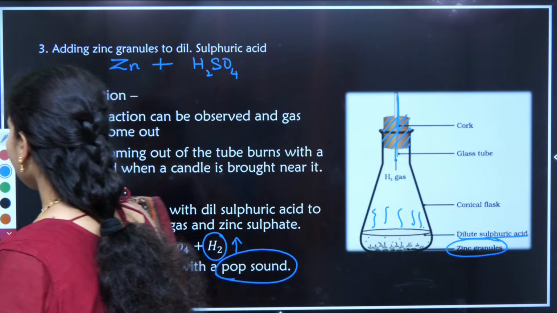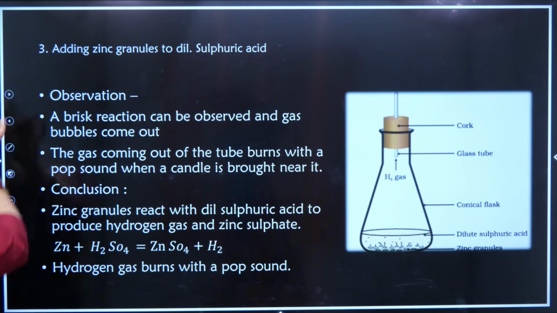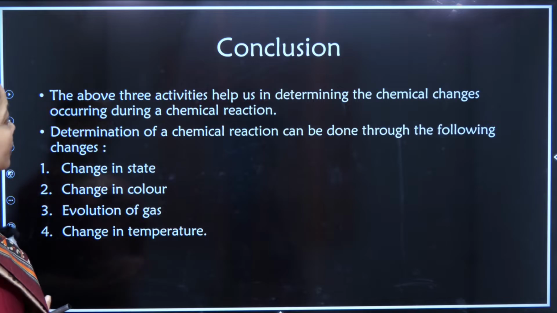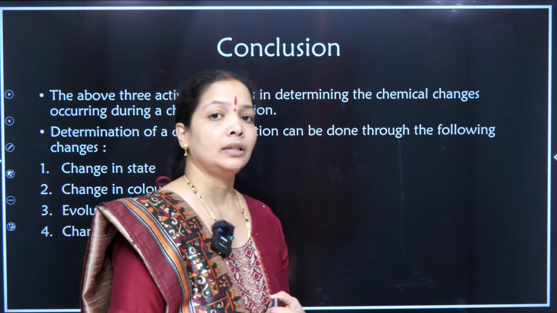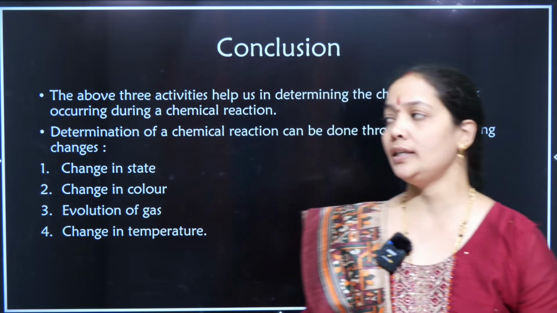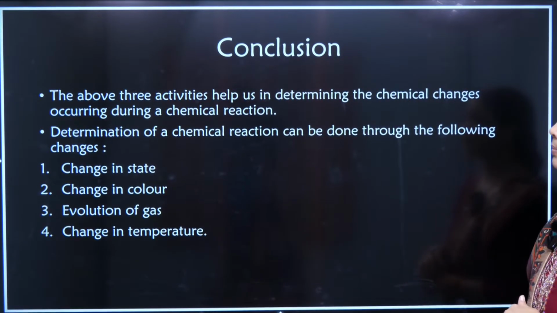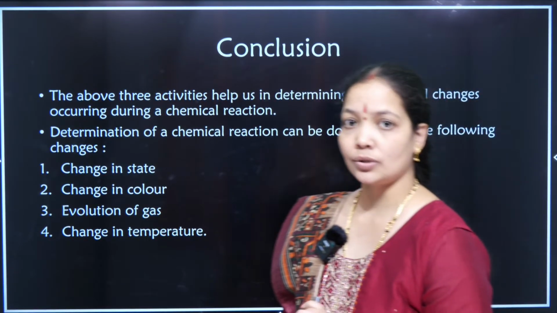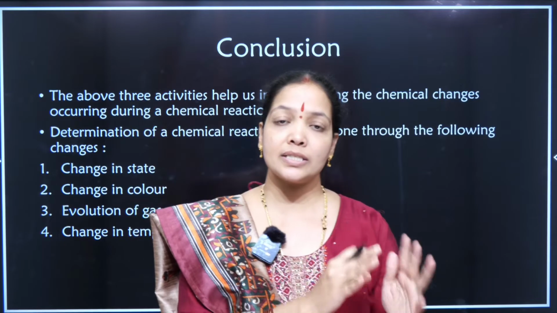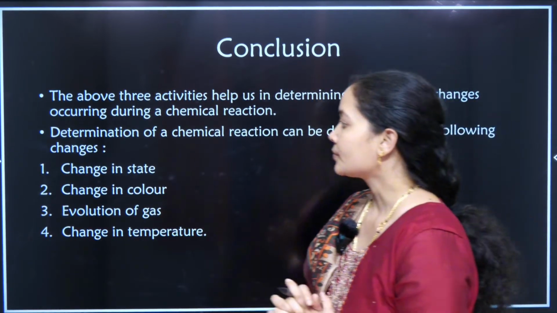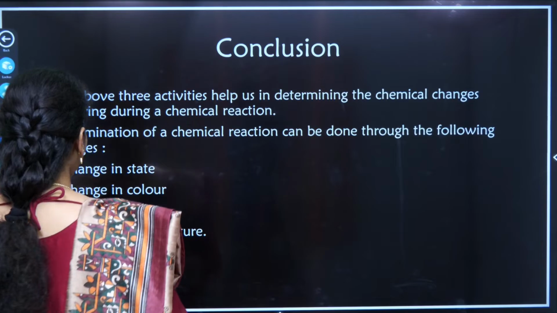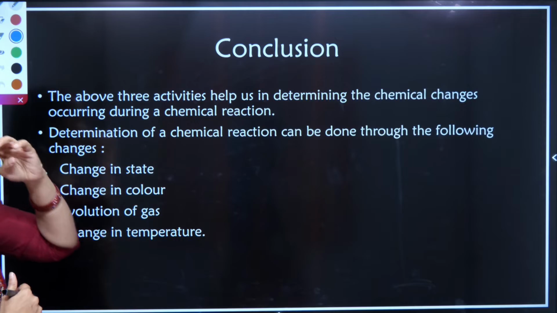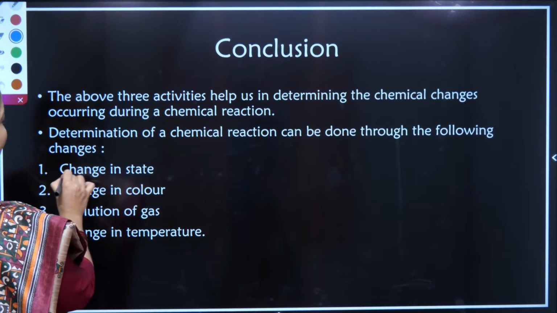Going to the fourth activity, the conclusion part of the session. What did we learn? The above three activities help us in determining the chemical changes occurring during a chemical reaction. So when a reaction is happening, what are the changes that are going to happen? That is the first point. When a chemical change is happening, there are certain important things that we have to analyze. First, there can be a change in state.